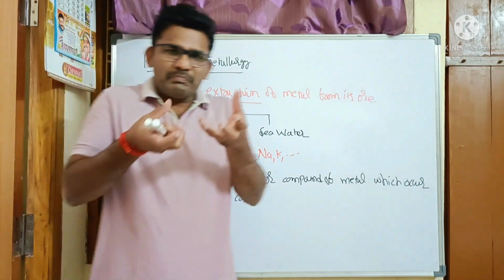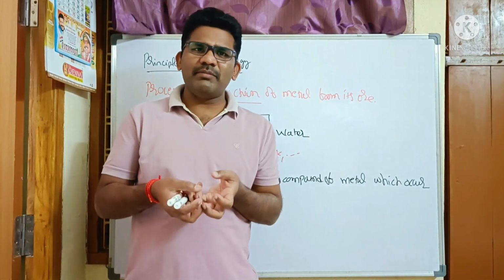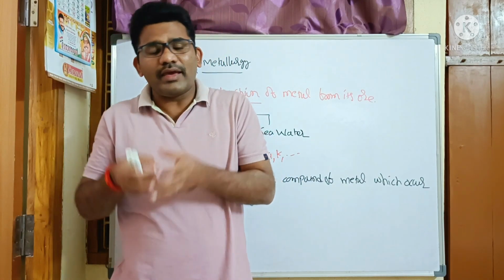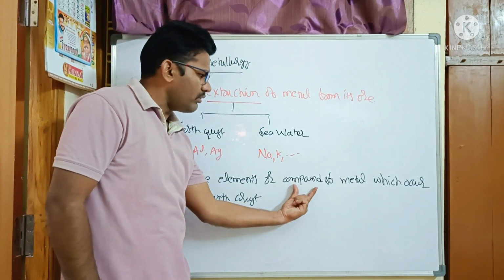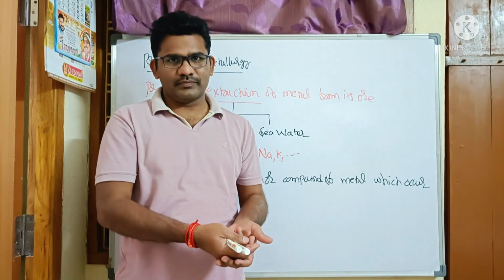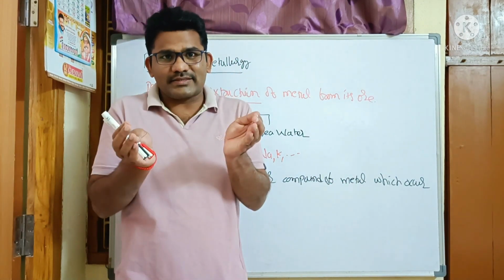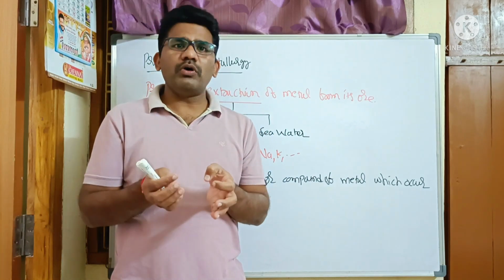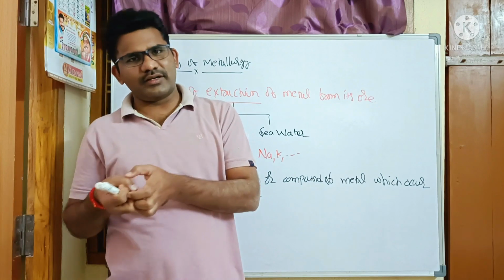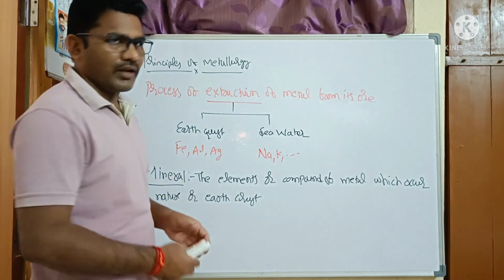That means metal is generally available in the earth crust, either in the form of compounds or in a free state. That compound from which the metal can be extracted is called a mineral.